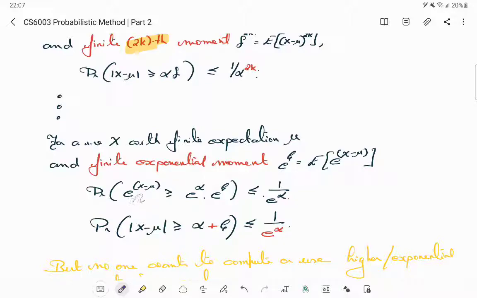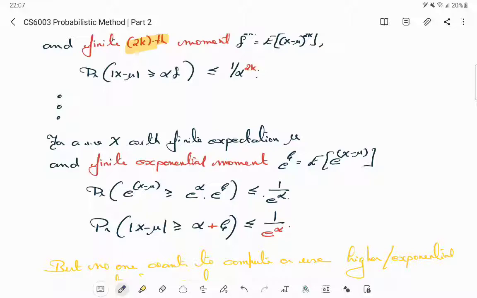can apply Markov. So the probability that e raised to x minus mu exceeds some constant times its expectation. But what is its expectation? Its expectation I am just denoting by e raised to zeta. I could have just denoted it by a constant zeta, but then later in the bound it would become a log of that constant. So just for notational convenience I am calling this e to the power zeta, and this constant e to the power alpha instead of just alpha. Then what do I get? Taking natural logarithm on both sides of the inequality, I get,